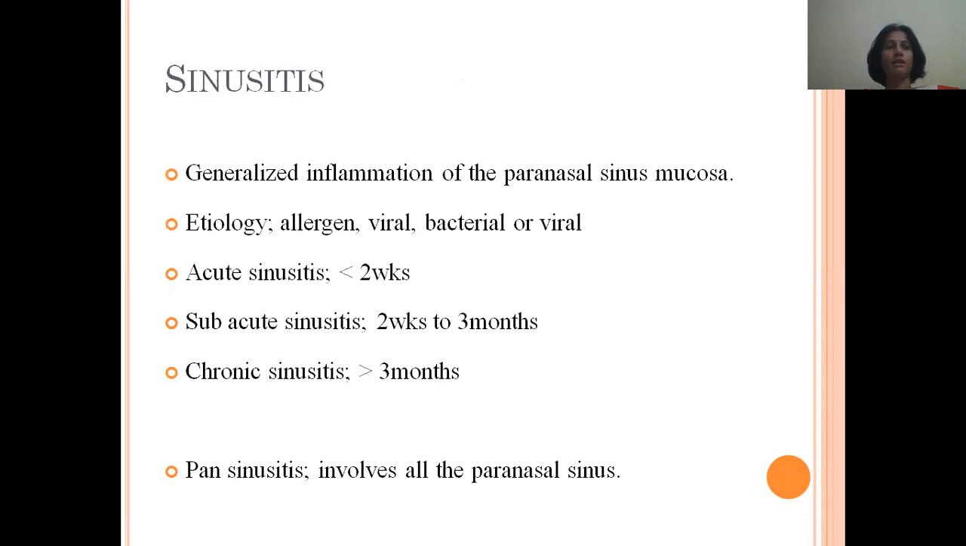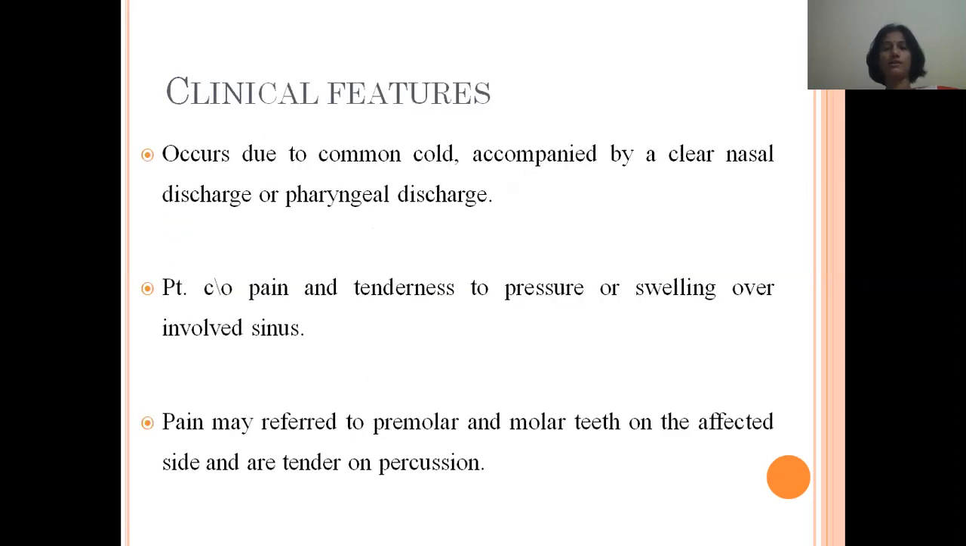The second inflammatory condition is sinusitis. It is nothing but generalized inflammation of the paranasal sinus mucosa. The main etiological agents are allergens, and viral or bacterial infections. They are classified into 3 types based on duration. Acute sinusitis is less than 2 weeks, subacute sinusitis is 2 weeks to 3 months, and chronic sinusitis is more than 3 months duration. Pansinusitis is nothing but inflammation of all the paranasal sinuses.